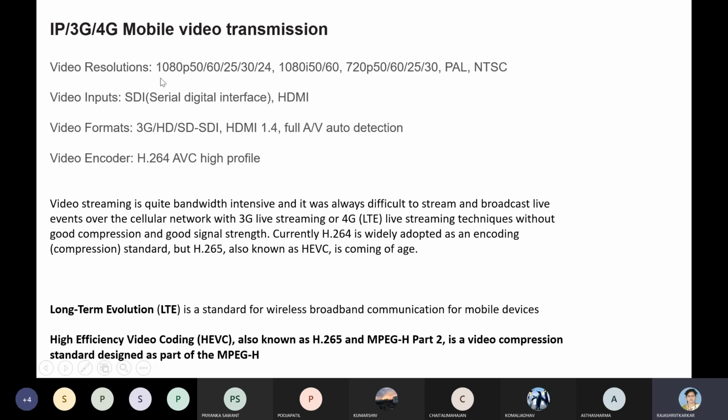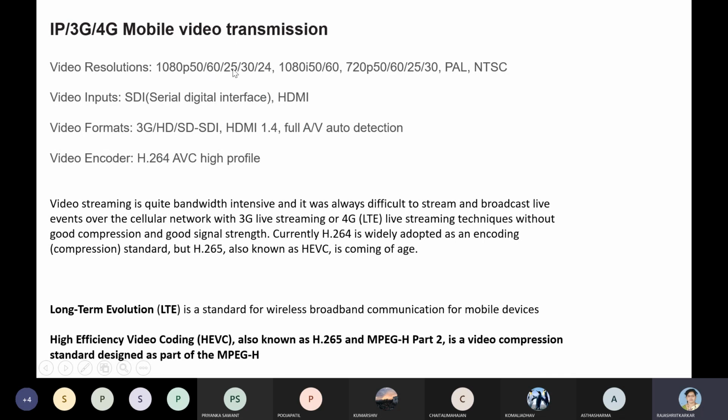Are you getting this? So it is 1080. So you have P, that is the progressive scanning, 50 hertz line or 60 hertz line, 25 frames per second or 30 frames per second or 24 frames per second.